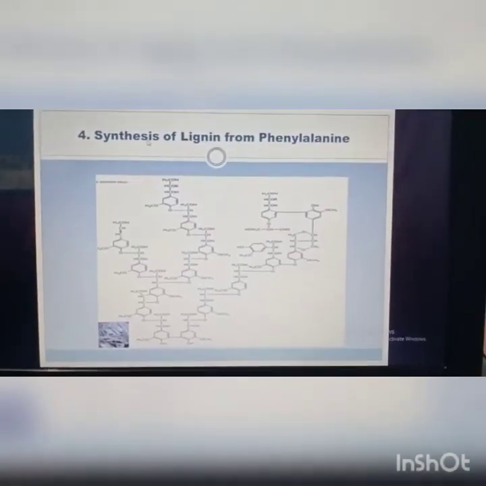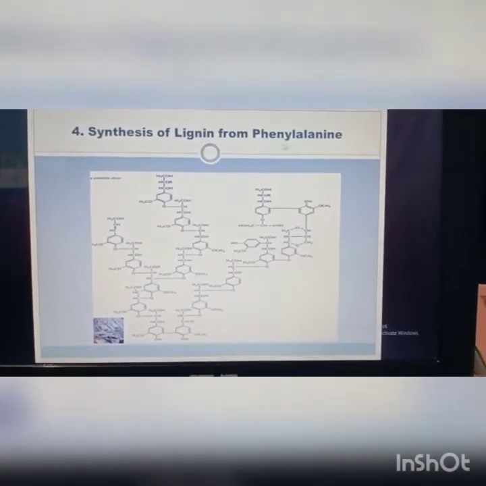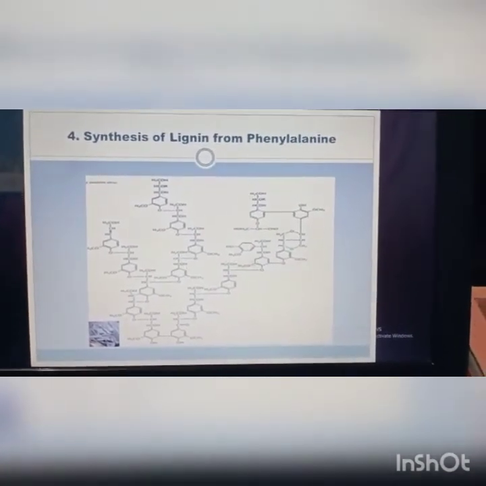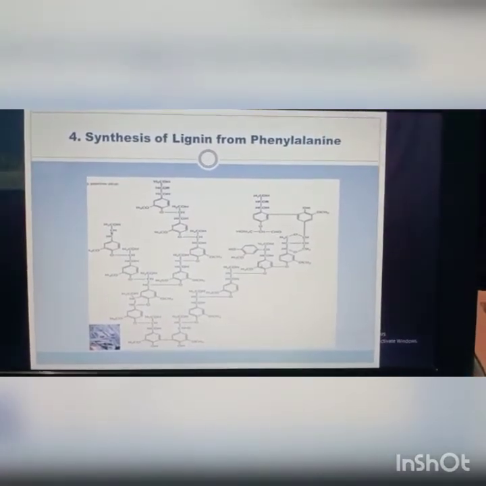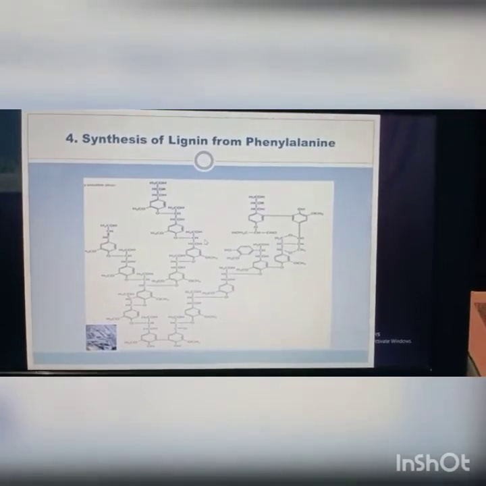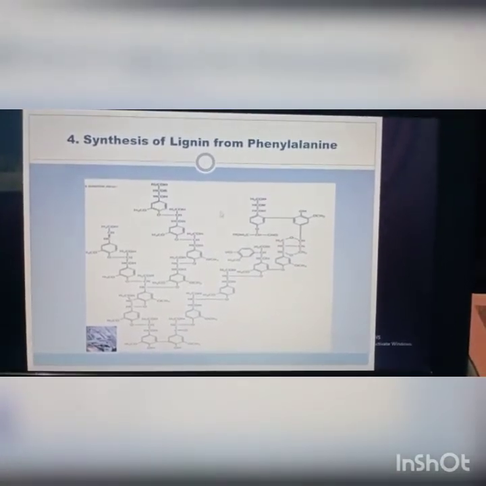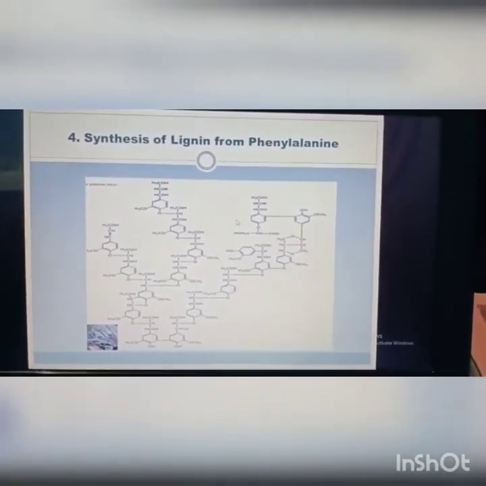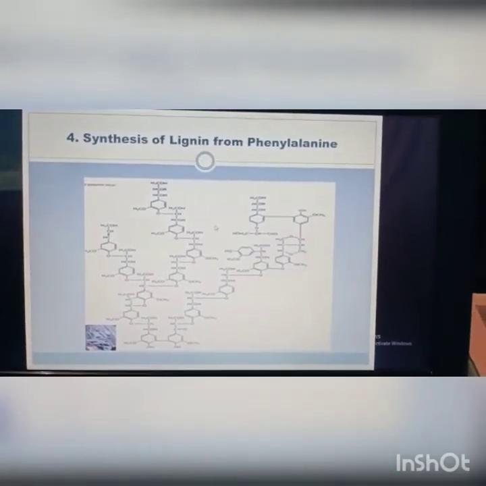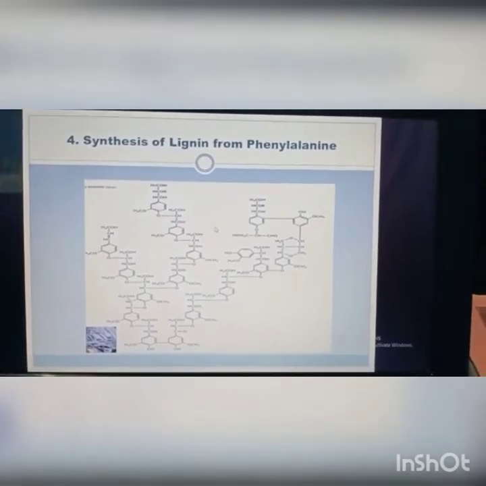The fourth is the synthesis of lignin from phenylalanine. So this is the structure of lignin. You know that lignin is the main component of wood in the flowering plants, and lignin cannot be broken down in the animal's digestion, but lignin can be broken down by various fungi.